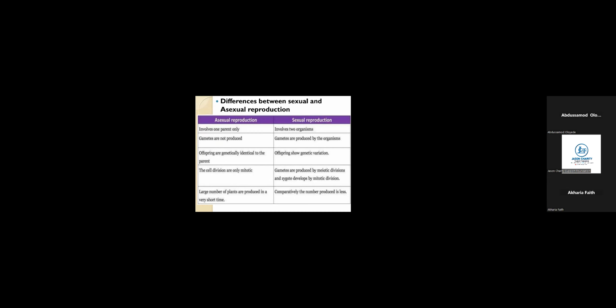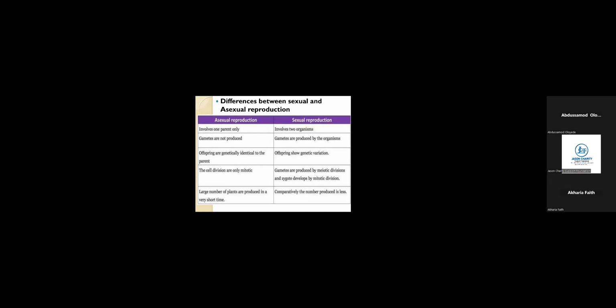But for sexual, two parents have to come together before they produce. Asexual is usually fast compared to the process of sexual. Sexual reproduction usually takes time before the organism is reproduced.